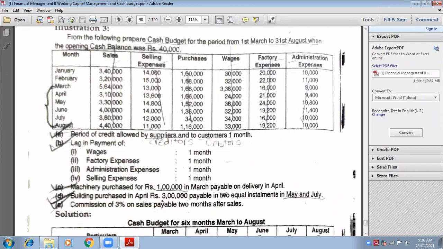Now see, first adjustment is related to the customers and the creditors. Period of credit allowed by suppliers and to customers is 1 month. That means if you have sold in the month of January, you are going to receive the payment in the month of February. But have you made the column of February? No, ma'am. If you are selling in February, you are going to receive the payment in the month of March. So have you made the column of March? Yes.